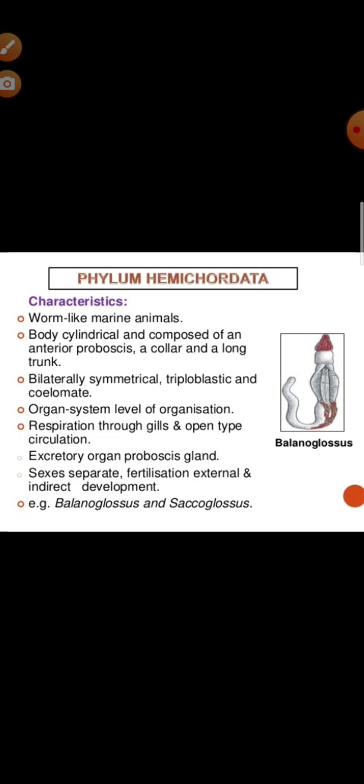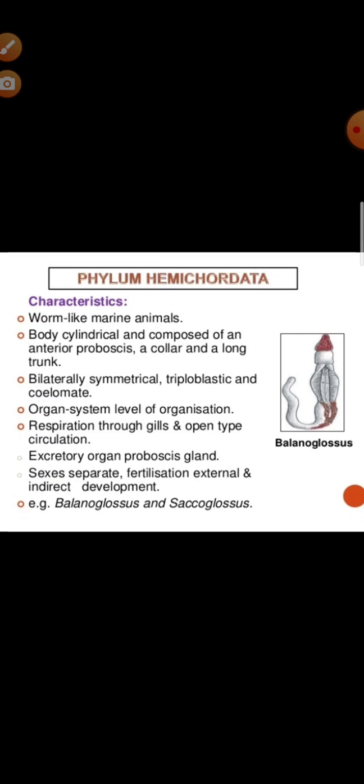Now animals, they are exclusively marine, solitary or colonial, and their body is very soft, worm-like, unsegmented and bilaterally symmetrical. Triploblastic animals, and their body is divided into proboscis, collar and trunk. The body wall has a single layered epidermis, and the body cavity is a true coelom, which is divisible into protocoel, mesocoel and metacoel.